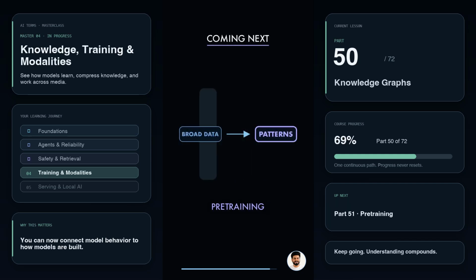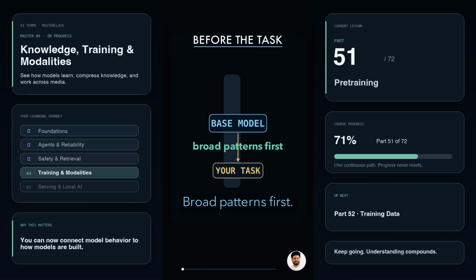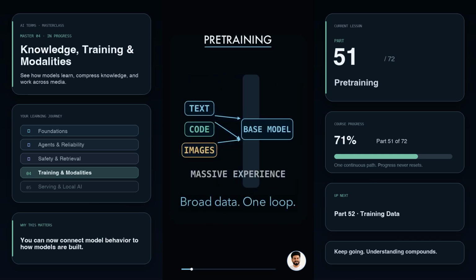Coming next, pre-training, broad pattern learning before specialization. A model can answer your question today because it spent months learning patterns before anyone taught it your specific task. That first broad learning phase is pre-training. During pre-training, a model processes enormous collections of text, code, images, or other data. It repeatedly predicts a missing or next piece, compares the prediction with the real piece, then adjusts its internal weights.